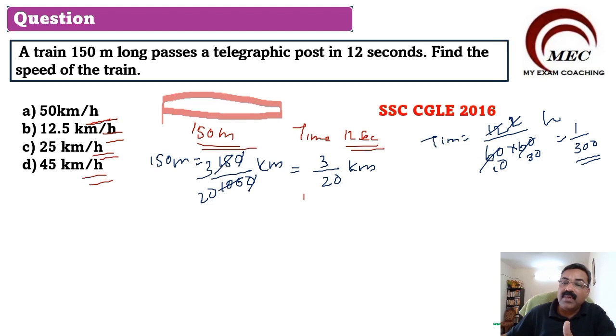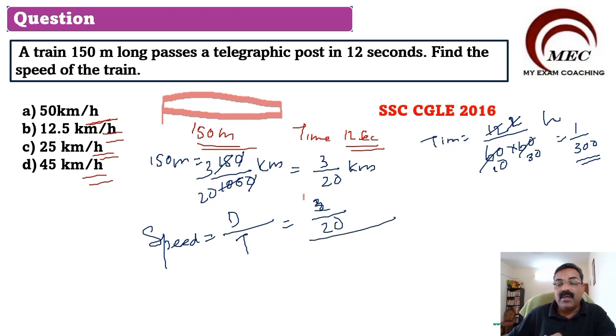So we got time in hours and distance in kilometers. We want to find out the speed. Speed is equal to distance divided by time. So distance is 3 by 20, divided by 1 by 300.